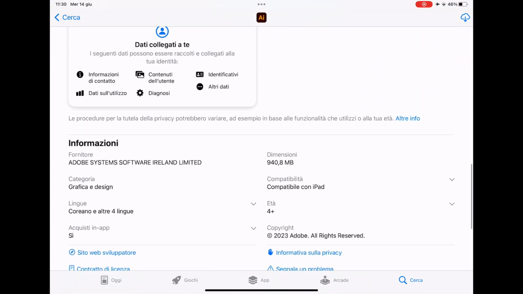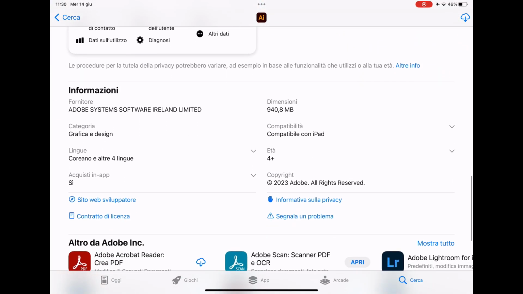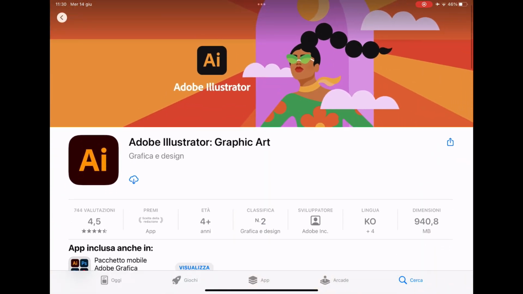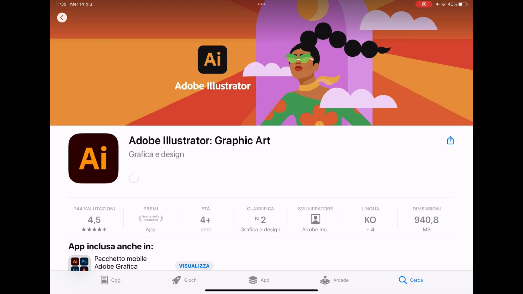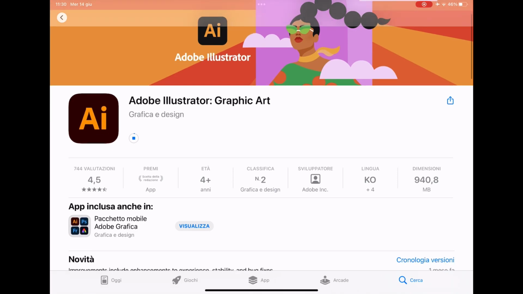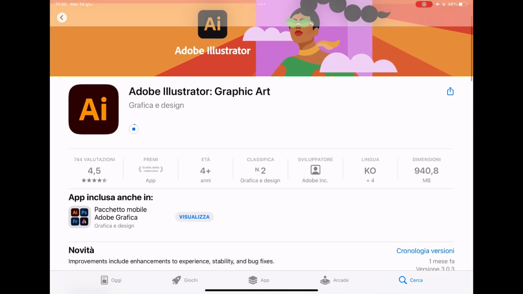Yes, here, 2023 Adobe, all rights reserved. It's original. You click download. We will not install a virus, and then we should wait. Have you used it in the past or not?